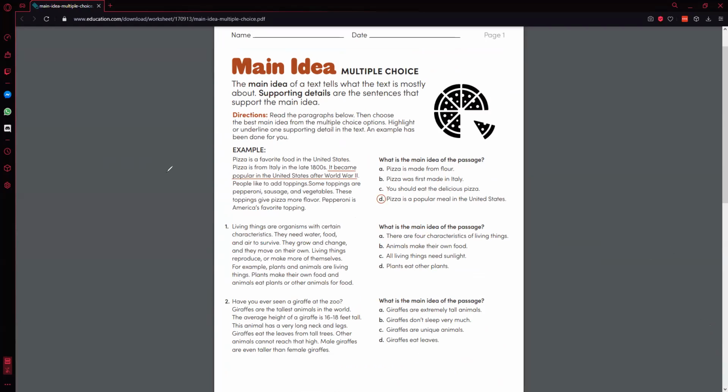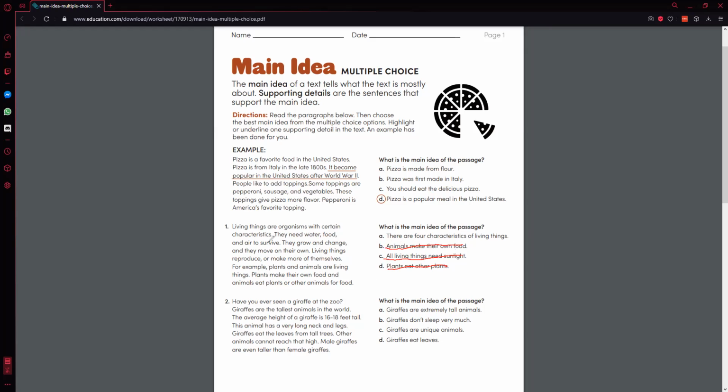So for this one, we went over how we need to prove each thing. We need to look for details that say this is true. In this paragraph, nothing said plants eat other plants. Nothing said all living things need sunlight. Nothing said animals make their own food.